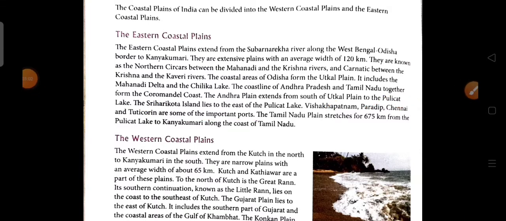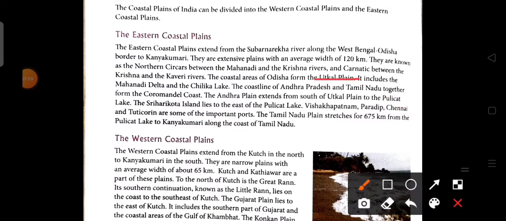So here we can say that the Utkal plain is located in the coastal line of Odisha, and Andhra Pradesh and Tamil Nadu together form the Coromandel coast. The Andhra plain is located to the south of the Utkal plain and to the Pulicat lake, and Sriharikota island lies to the east of the Pulicat lake. As we discussed before, the important ports of the eastern coastal plain are Visakhapatnam, Paradip, Chennai, Tuticorin.